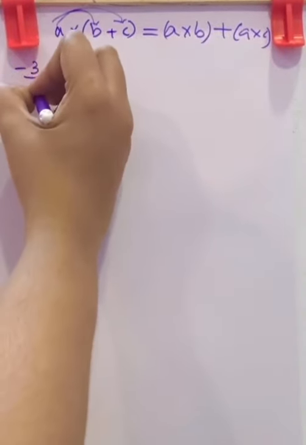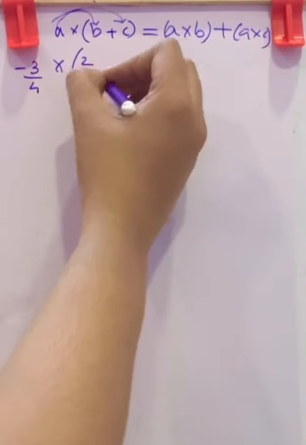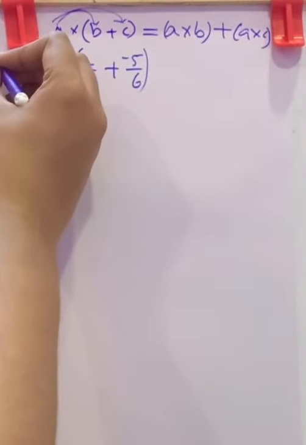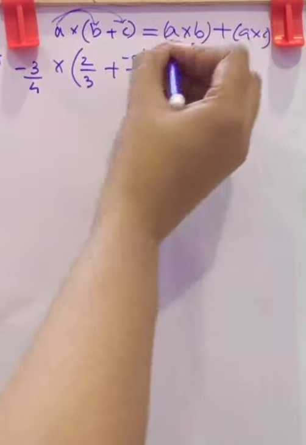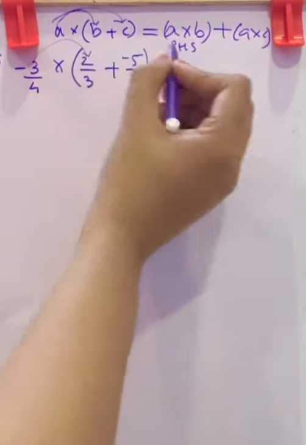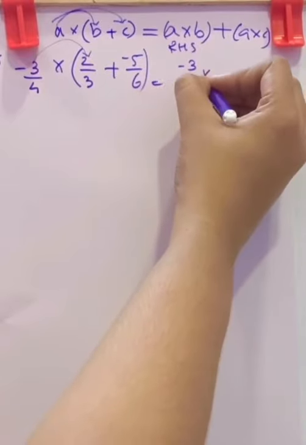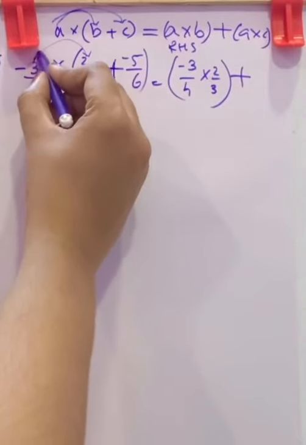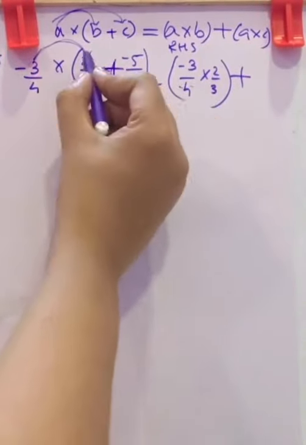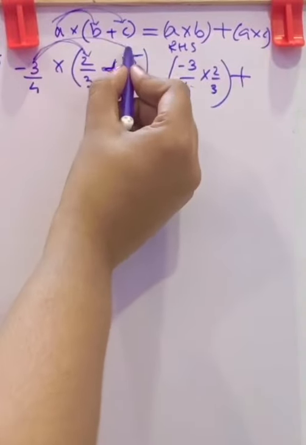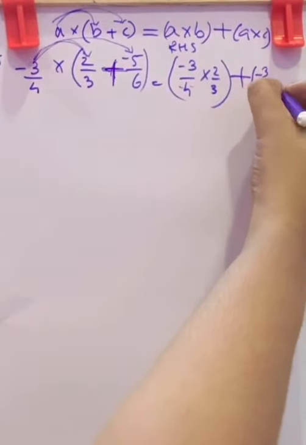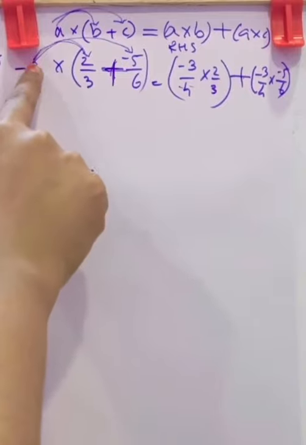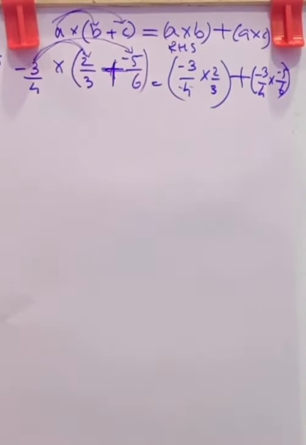Negative 3 by 4 into 2 by 3 plus negative 5 by 6. Let us check. This is the LHS part, and in the RHS part we have negative 3 by 4 into 2 by 3, plus negative 3 by 4 into negative 5 by 6. We have distributed this number to both the numbers inside the bracket.